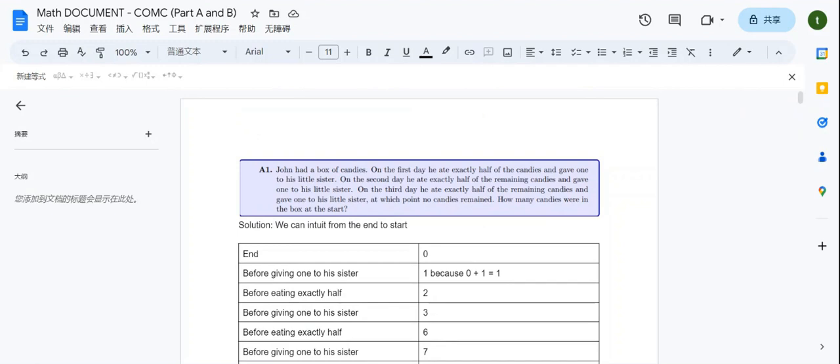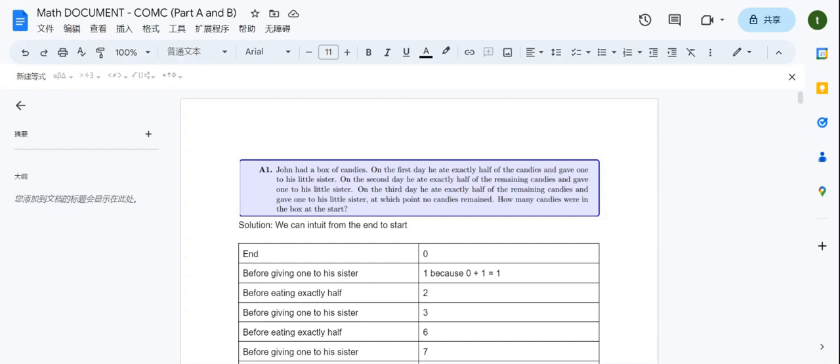John had a box of candies. On the first day, he ate exactly half of the candies and gave one to his own little sister. For the second day, he ate exactly half of the remaining candies again and gave one to his own sister. On the third day, he ate exactly half of the remaining candies and gave one to his little sister again, at which point no candies remained. How many candies were in the box at the start?